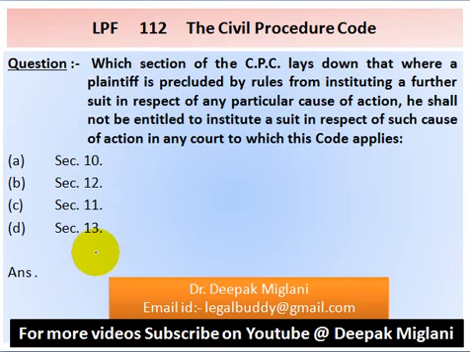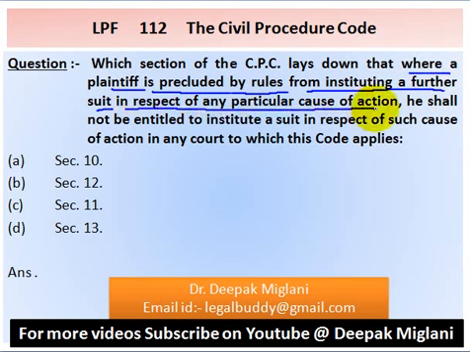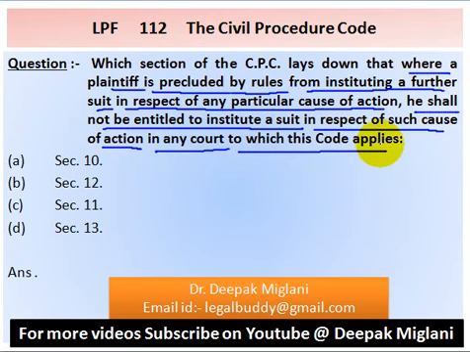Question number 112. Which section of the CPC lays down that where a plaintiff is precluded by the rules from instituting a further suit in respect of any particular cause of action, he shall not be entitled to institute a suit in respect of such cause of action in any court to which this code applies?